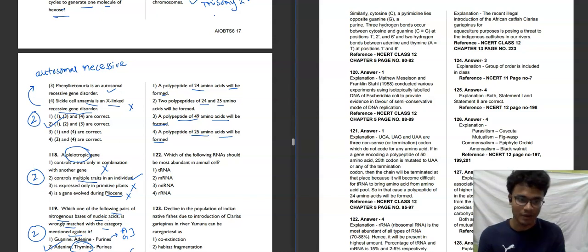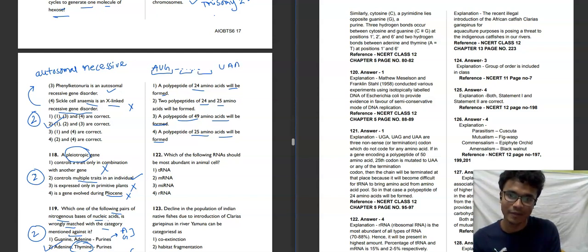We know that to form an amino acid we need 3 nitrogenous bases. Suppose this is the AUG starting codon. Then it happens like this. So this is the first amino acid, this is the second amino acid, this is the third amino acid, and at the last one UAA is formed. This is the stop codon. This will not form any amino acid. So before that, 24 amino acids will be formed. So first option will be our correct answer for this question. And you need to remember the stop codons UAA, UAG, and UGA. Must remember this to solve this kind of question.